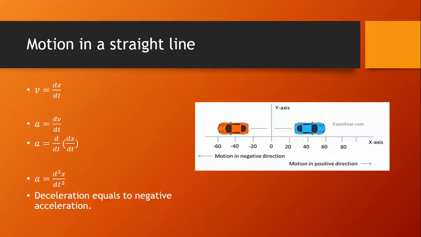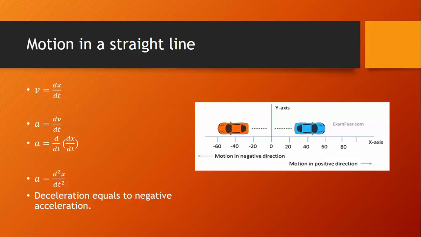Here, the magnitude of v, that is the speed of the car, depends upon the direction of the velocity and acceleration of the car. If velocity and acceleration both are positive, the speed of the car is increasing. If velocity and acceleration of the car both are negative, then the speed of the car is decreasing. If the speed decreases, then we say that it is decelerating.